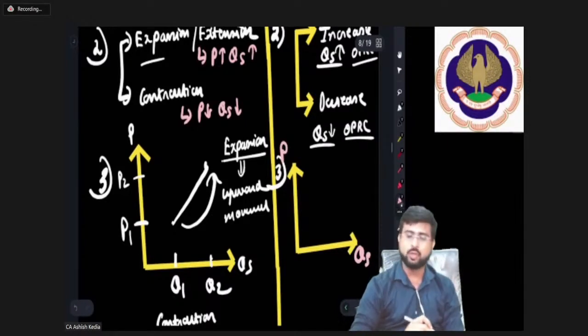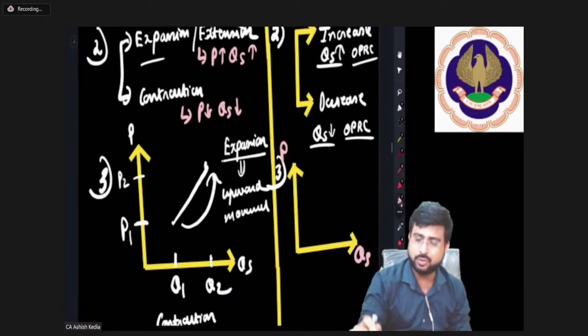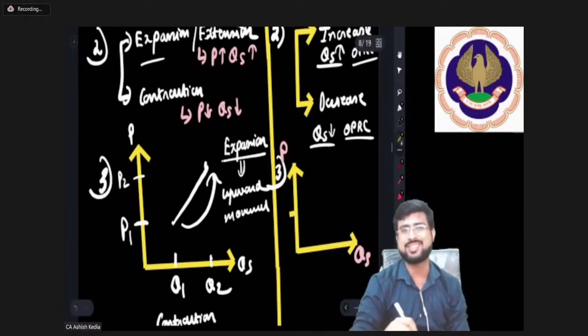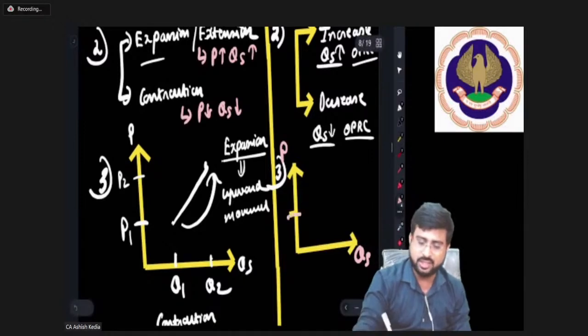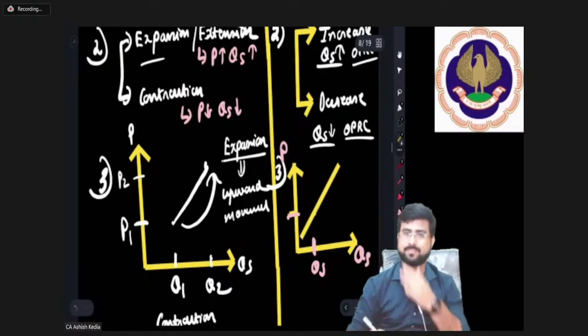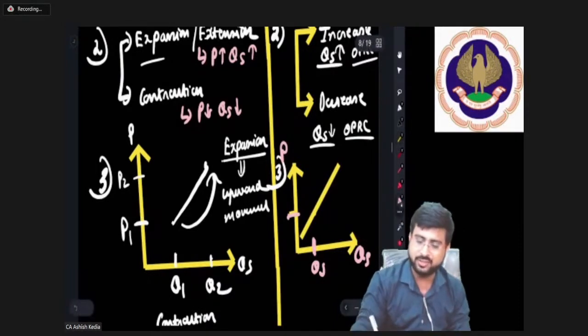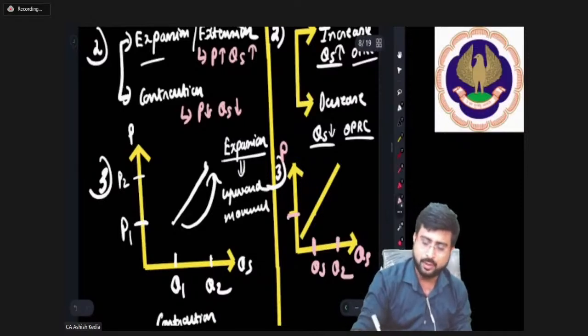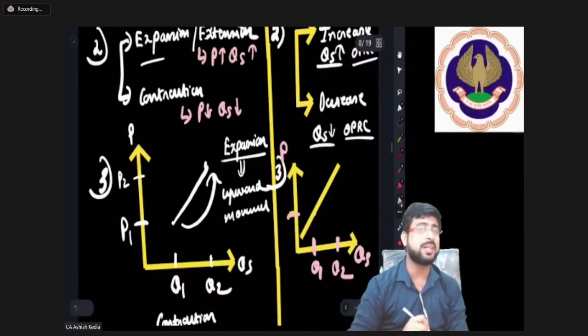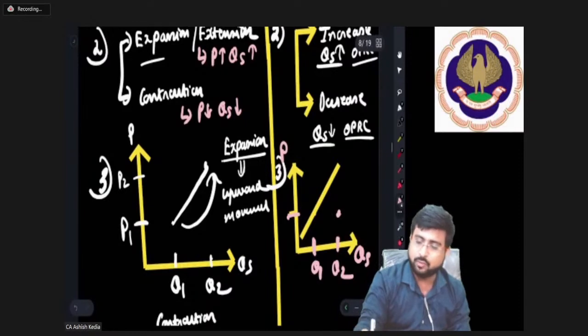So if it's the case of increase, see price will remain constant. So let's say initially price was this and quantity supplied was this, meeting here. So let's say the supply curve was passing through here. Let's say supply has risen to Q2 from Q1 but price has remained the same. So the new point of intersection would be this, and the new supply curve would somewhere pass from here.